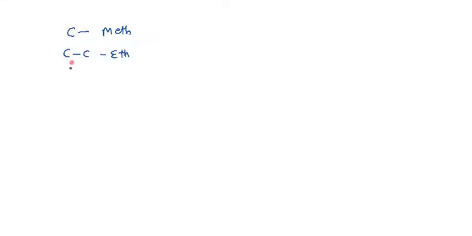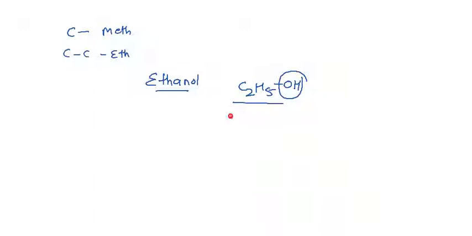The most commonly used alcohol in general applications is ethanol, which has two carbon chain plus the alcohol group. So the naming is ethane plus ol, which becomes ethanol.